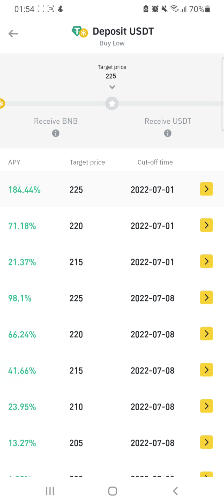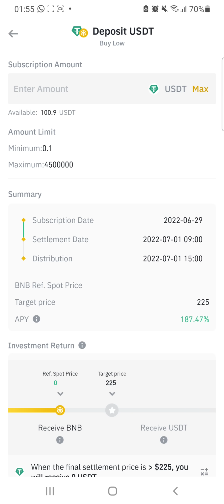Let's say, for example, the first option is telling us that on 1st of July, we want to buy BNB at a low price of 225. The second option is telling you that on 1st of July, we want to buy BNB at a low price of 220. Let me choose the first one, for example, right?